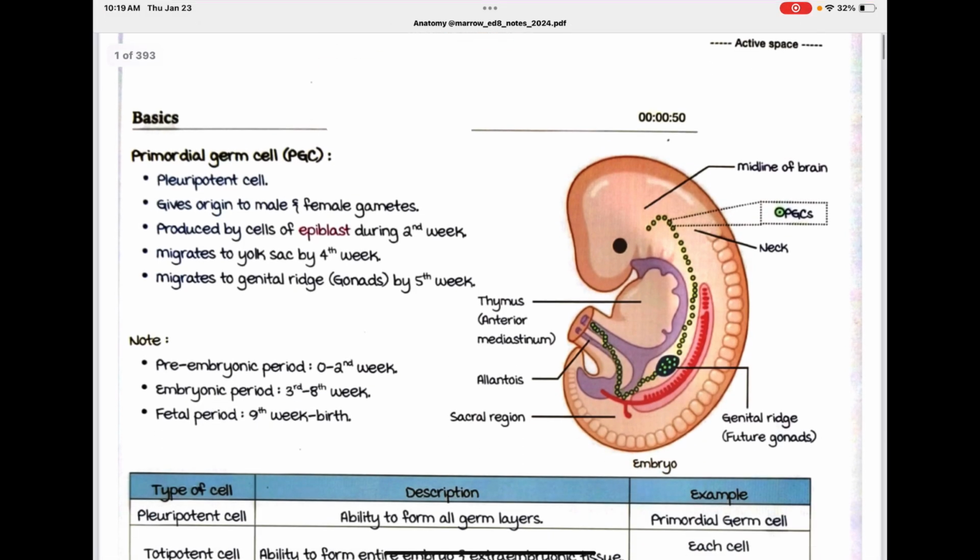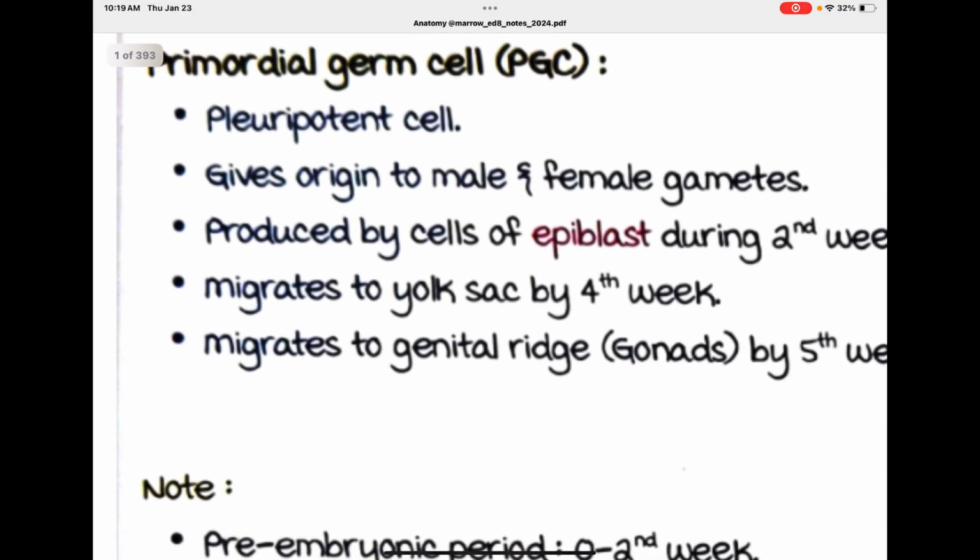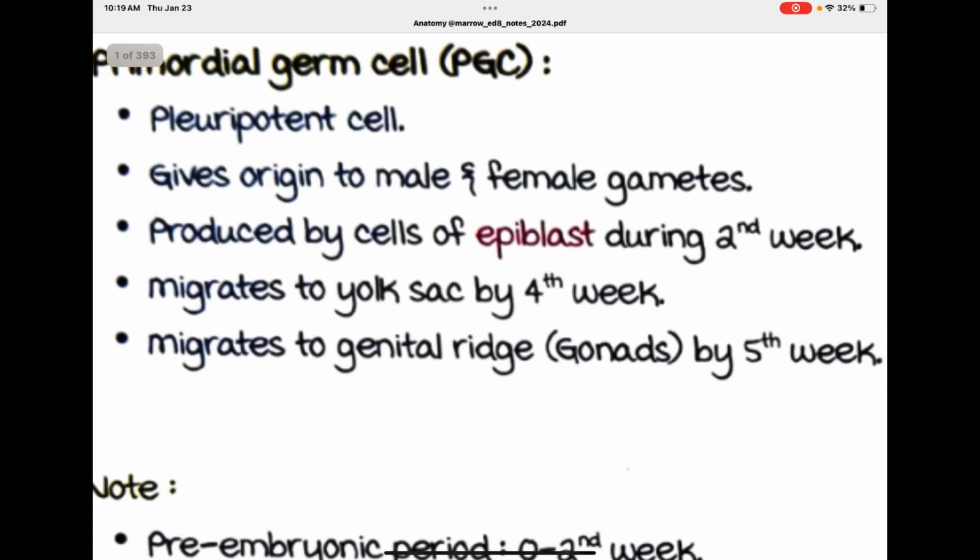Gametogenesis. Basics. Primordial germ cells, PGC. What does it mean? They are pluripotent cells that give origin to male and female gametes, produced by cells of the epiblast. During the second week, they migrate to the yolk sac; by the fourth week, they migrate to the genital ridge, the gonads, by the fifth week.